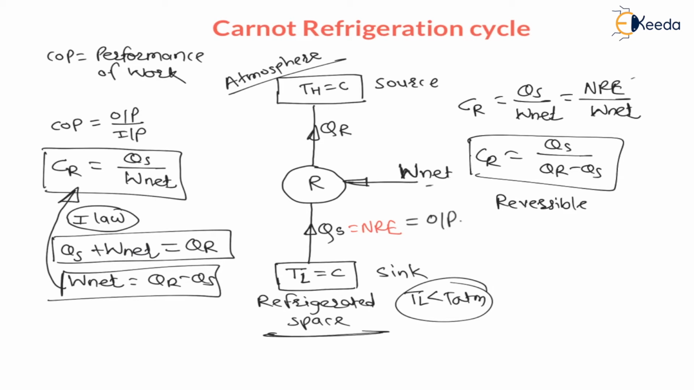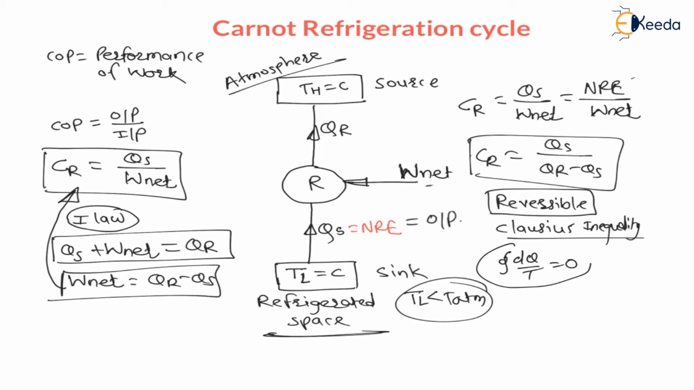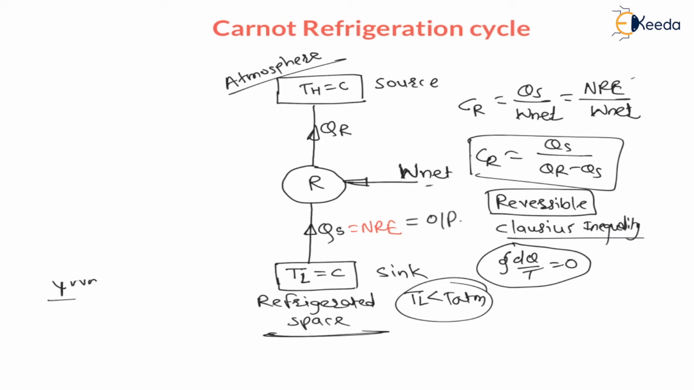Now, for a reversible refrigerator, the Clausius inequality, that you have learned in the second law of thermodynamics in the basic thermodynamics subject, says that the cyclic integral of dq by T is equal to 0 for a reversible cycle, and the Carnot engine is a reversible cycle. Therefore, this Clausius inequality is valid, that is, the cyclic integral of dq by T is equal to 0.